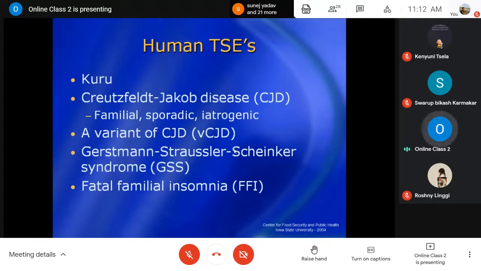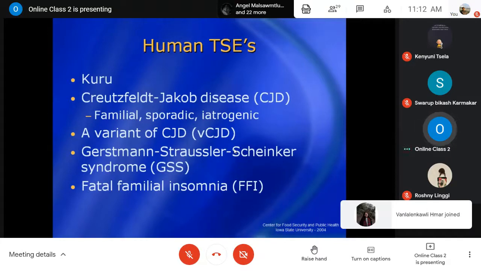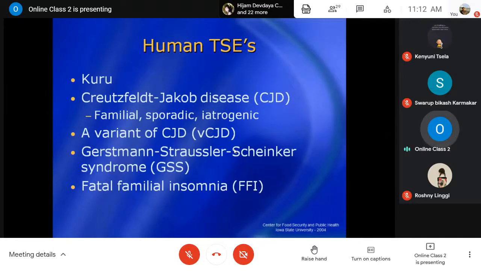The human transmissible spongiform encephalopathies are Kuru, then Creutzfeldt-Jakob disease, in short CJD, which may be familial type, sporadic type, or iatrogenic type. The third one is a variant of Creutzfeldt-Jakob disease, vCJD. The last two are not that important: Gerstmann-Sträussler-Scheinker syndrome and fatal familial insomnia, but they may occur. These are the five diseases caused by prions in humans.